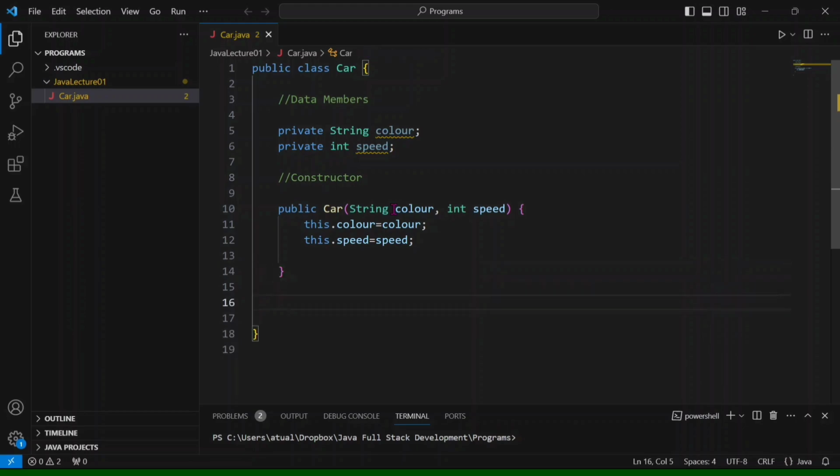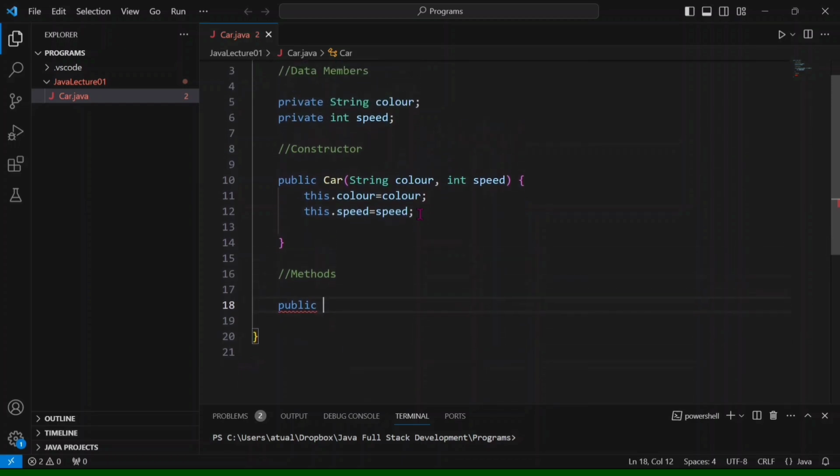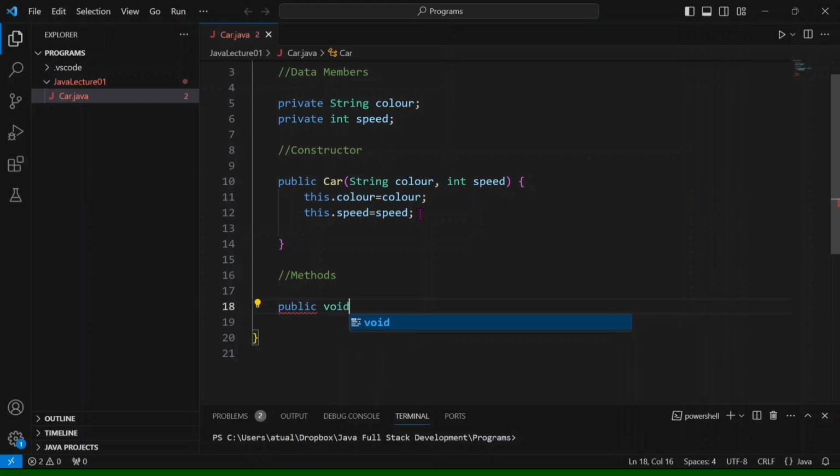Then we are going to write methods. We define the method as public, so we can access it outside of this class also. It is void, so it is not going to return anything, and its name should start with a small letter.